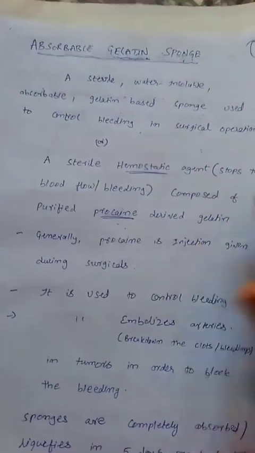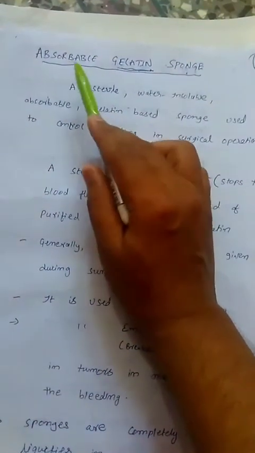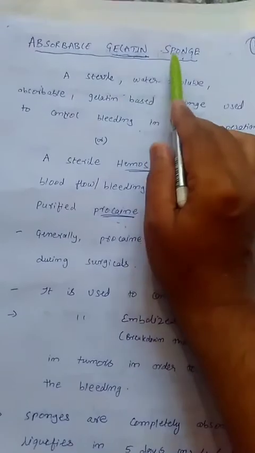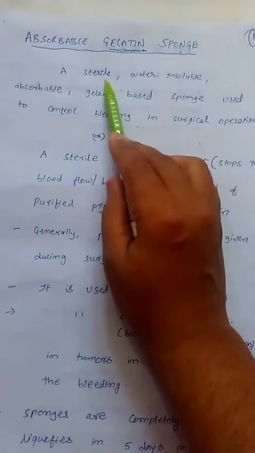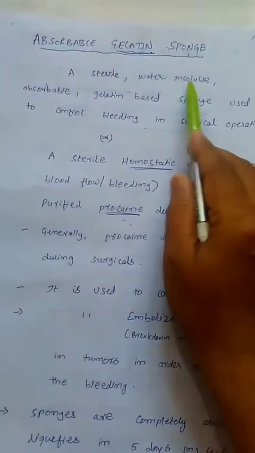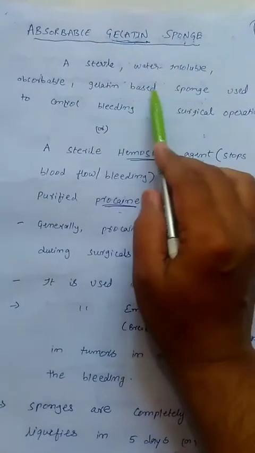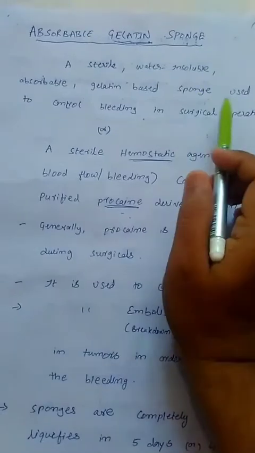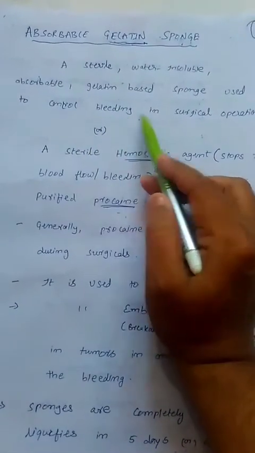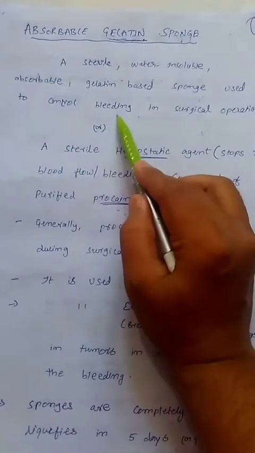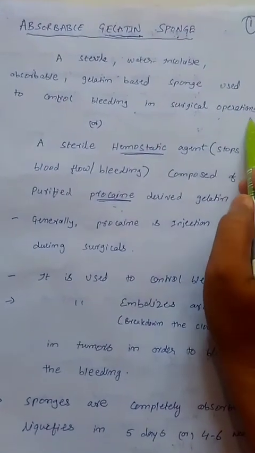First of all, let us define what is meant by absorbable gelatin sponge. Absorbable gelatin sponge is sterile in nature, water insoluble, and it is a gelatin based sponge used to control bleeding in surgical operations.